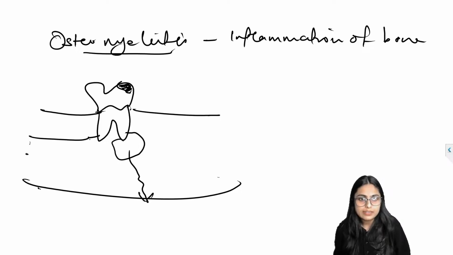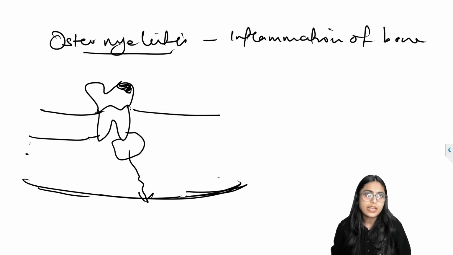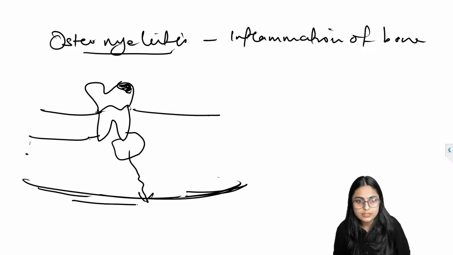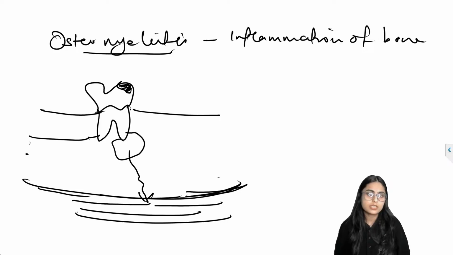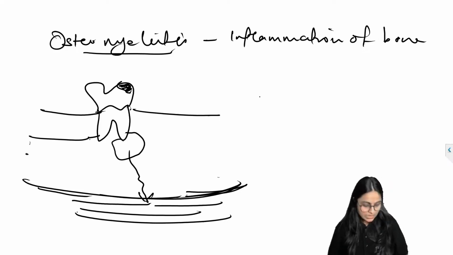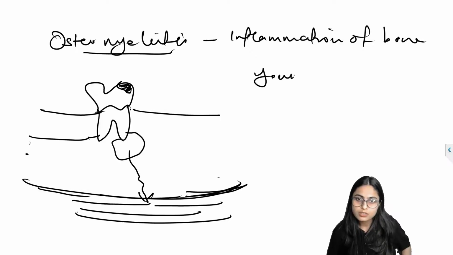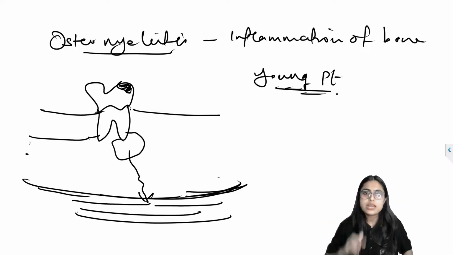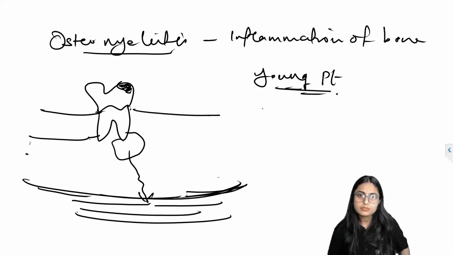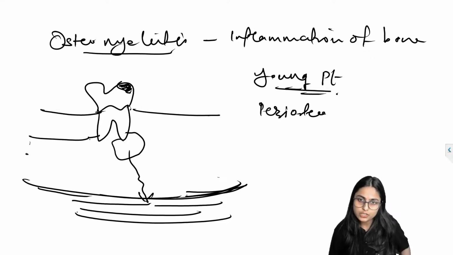There is an inferior border of mandible, and the outer layer is periosteum, so there is an excessive bone deposition or formation below the periosteum that they have given. So this is a typical representation of one condition. The clues are a young patient and periosteal reaction.